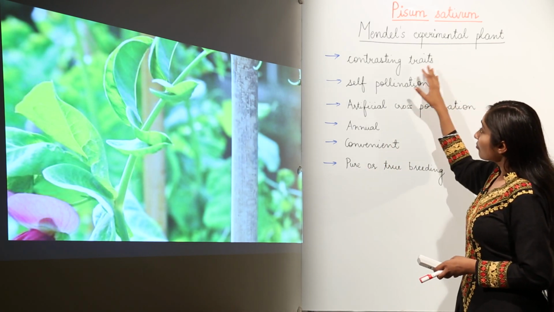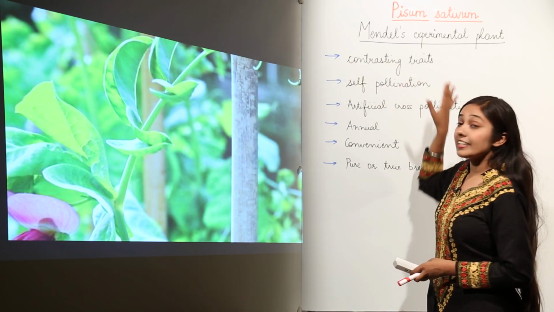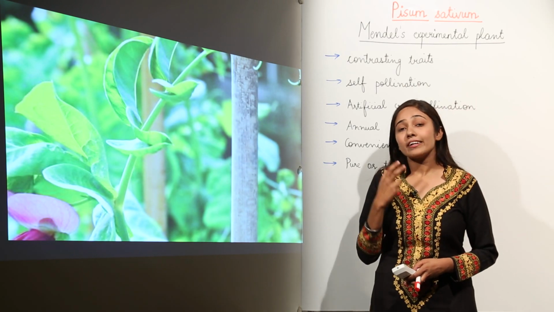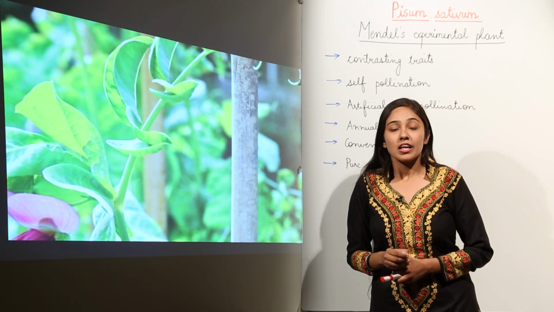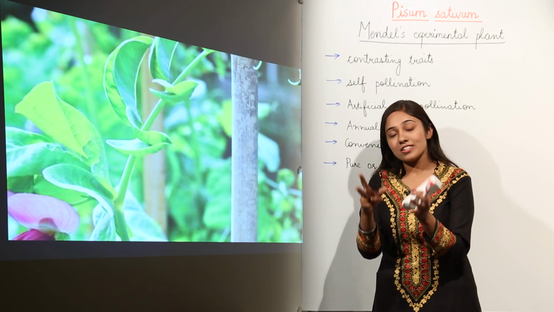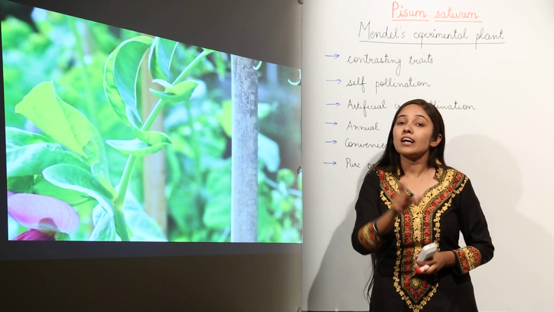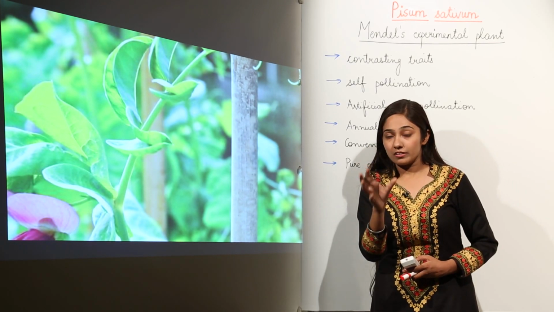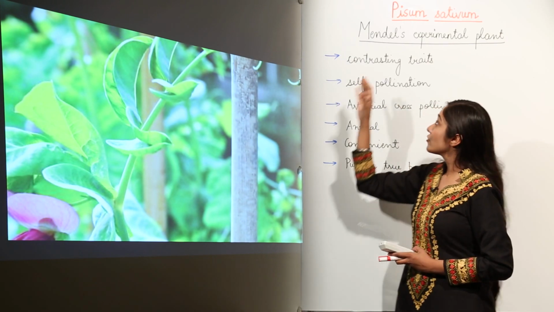First of all, it had contrasting traits. What do you understand when I say contrasting traits? It means two opposing traits in which one is dominant and the other is recessive; that pair is known as a contrasting trait, right?